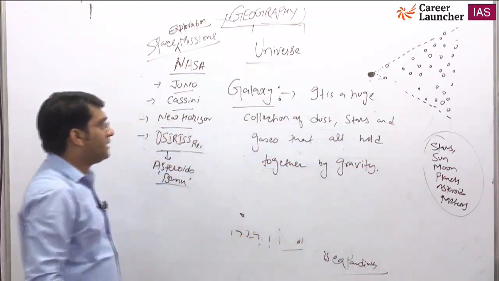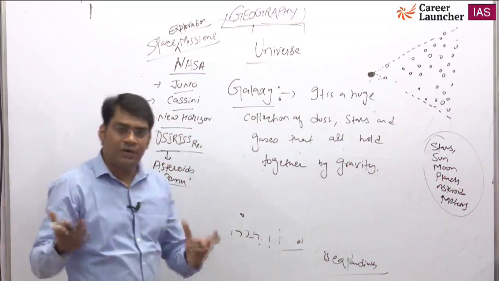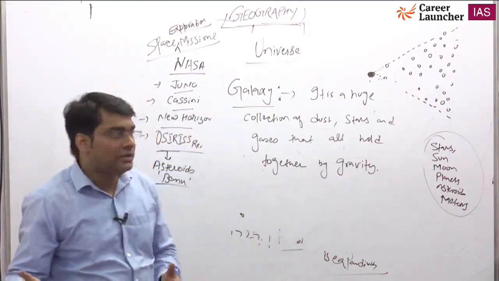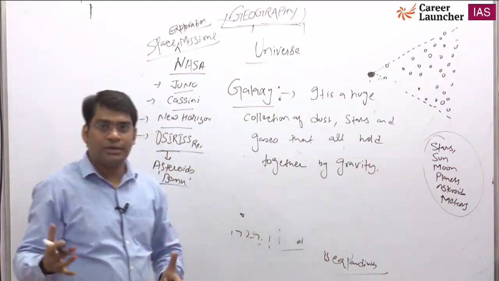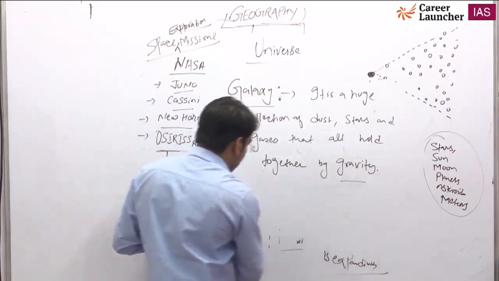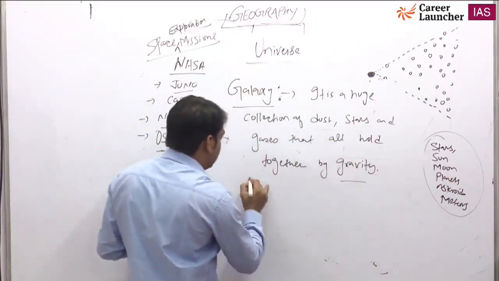Okay, basically, what is a galaxy? It is a huge collection of dust, gases, and stars, and all are held together by the force called gravity.